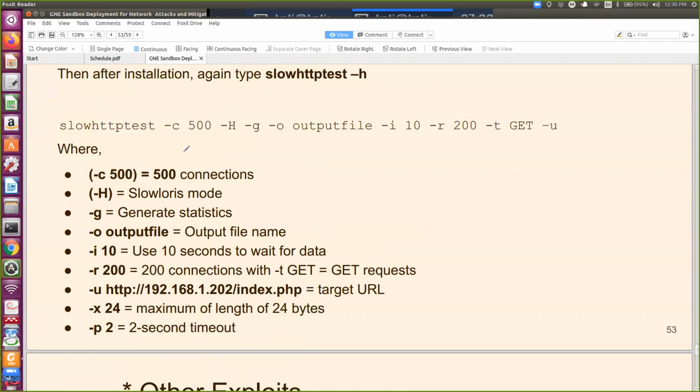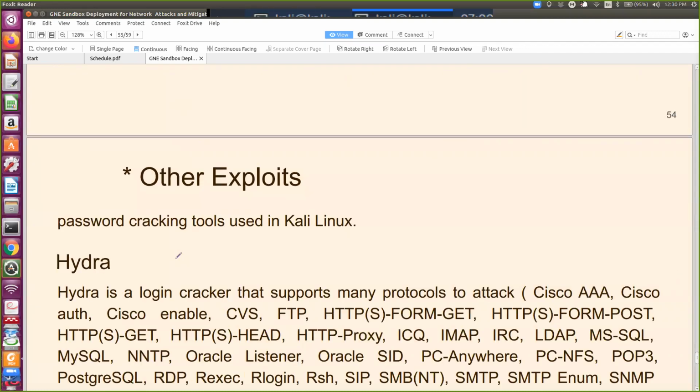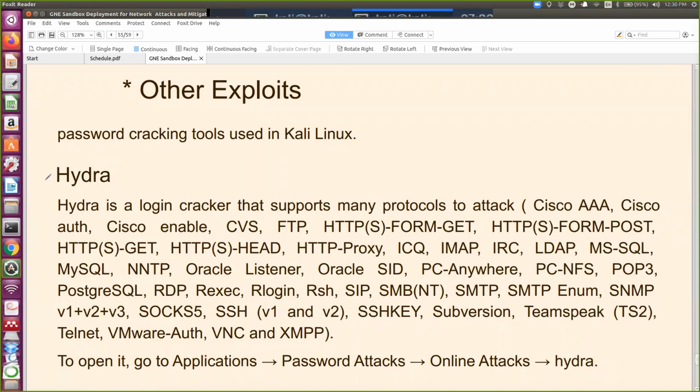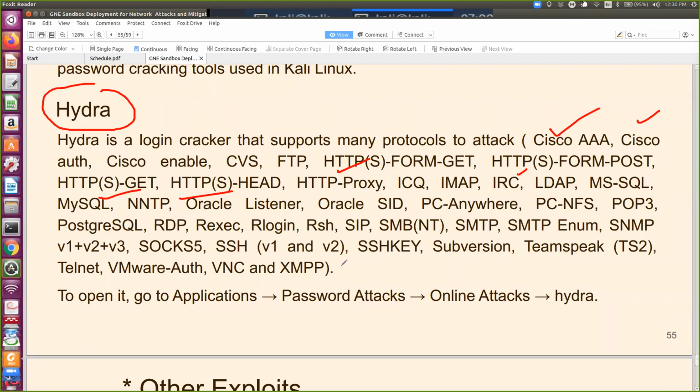Then Wireshark, data capturing. So it has to work in the promiscuous mode, and it sniffs all the packets in the network. This is another tool, Hydra, to crack the passwords of various protocols. It has the capability to crack Cisco AAA authentication, HTTP proxy, LDAP server, database servers, Oracle listener, and many more.